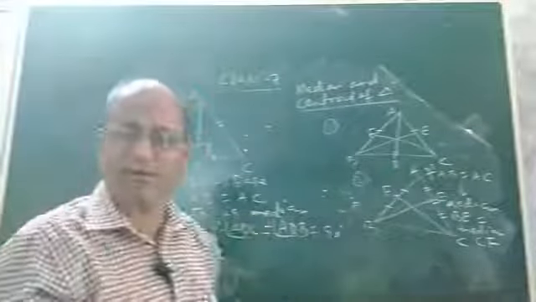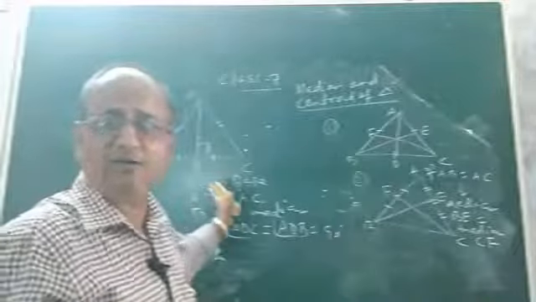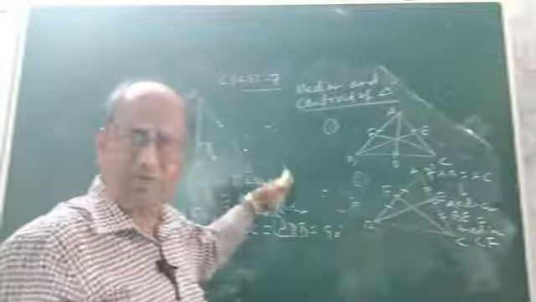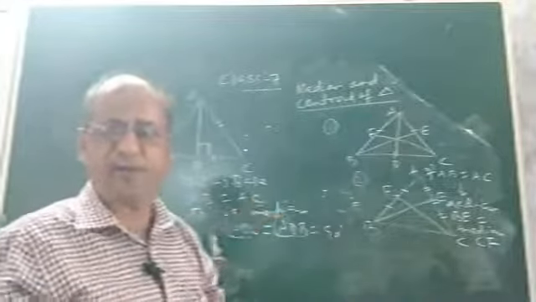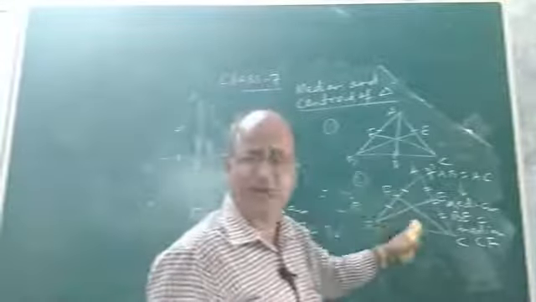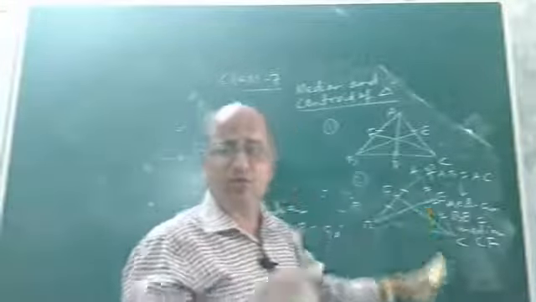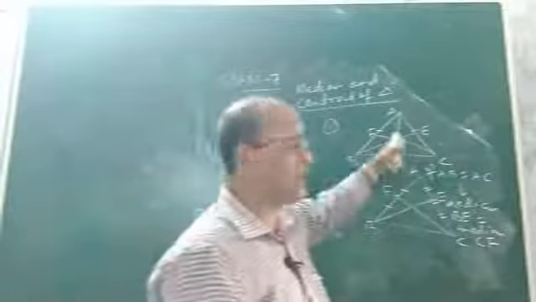So at present you remember that in an isosceles triangle, the median drawn to the base, or the unequal side, or the third side, whatever you say, is always perpendicular to the base. This is the third property of median. This is the second property I said, that in an isosceles triangle, the two medians drawn to the two equal sides will be equal in length. And what is the first property?